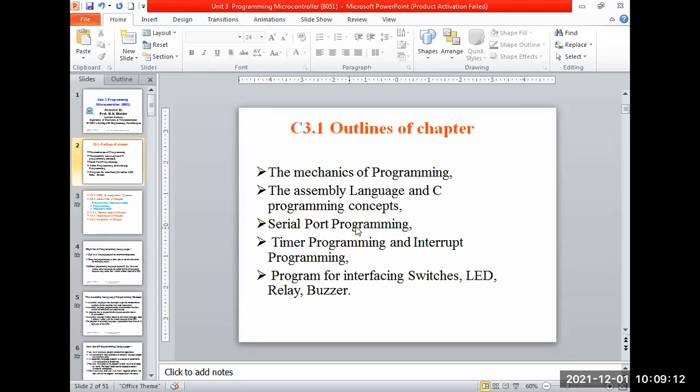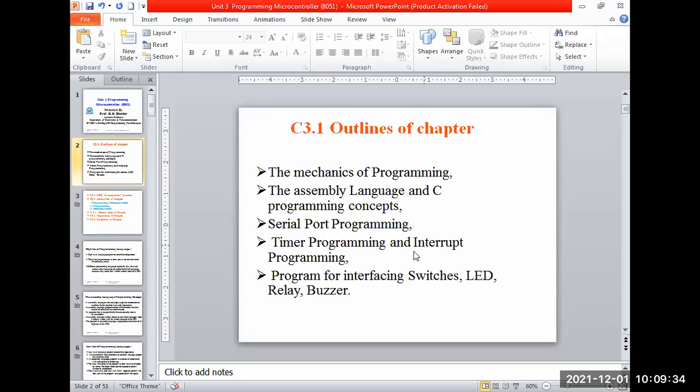Then we have the serial port. We have seen this code in chapter 2 itself. By using the SBUF and SCON registers, how to code the controller and perform serial communication between the 8051 and other peripherals. We have seen this.